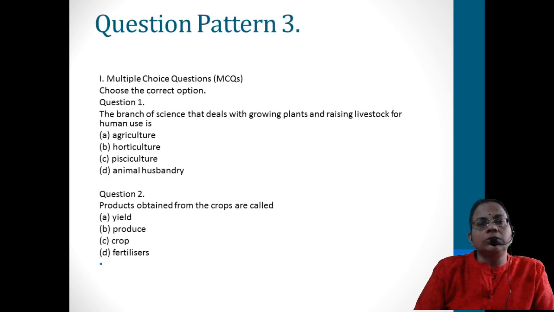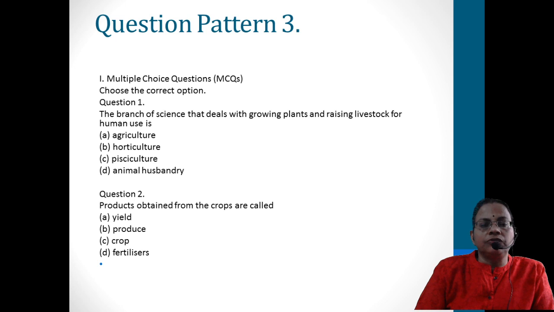Then the next one is multiple choice questions. A set of options will be given, and you have to select the most correct answer. The first one: the branch of science that deals with growing plants and raising livestock for human use is called agriculture, horticulture, pisciculture, animal husbandry. So select the best answer.